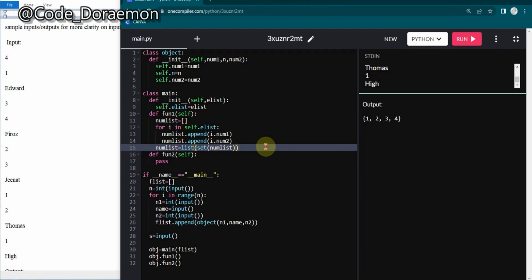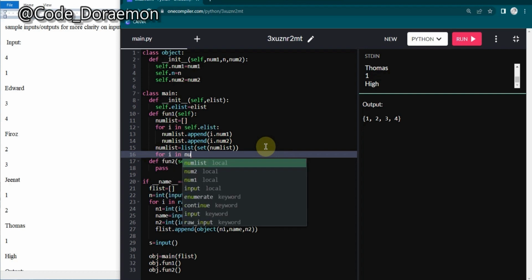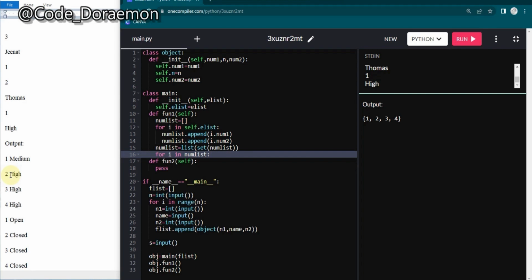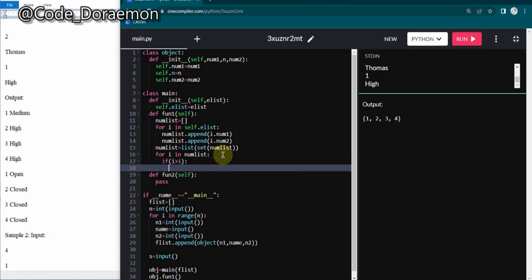So now we can iterate through this numList. So now I'm going to do for i in numList, and what we want to do is, if it is greater than 1, then all should be high. If it is less than 1, then it should be printed as medium. So let's do that. If i is greater than 1, then we are going to print